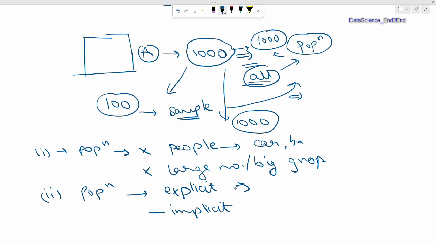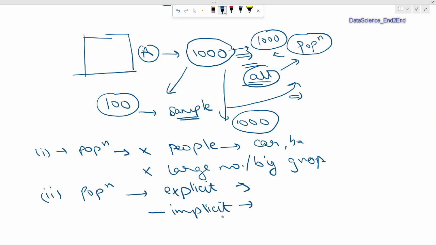Suppose we want to know the height of the students who are studying in school A, and within school A, we are interested only in the set of students who are a part of class 10th, then we are talking about explicit population because we are clearly defining our group of people or the group of individuals in which we are interested in.